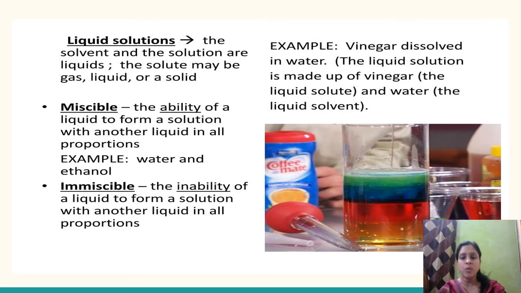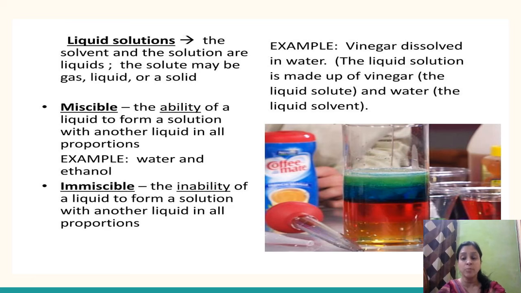Next one is about the liquid solutions. ठीक है बच्चे, तो liquid solutions की बात करते हैं. So as I have already told you, in a liquid solution the solvent is liquid, whereas the solute can be present in the form of solid, liquid or gas. Fine.